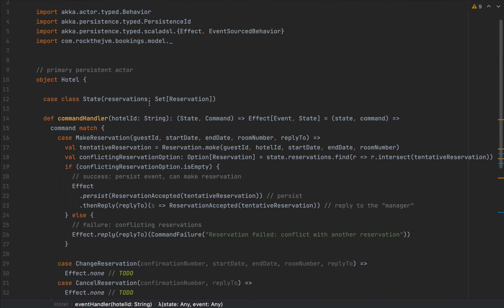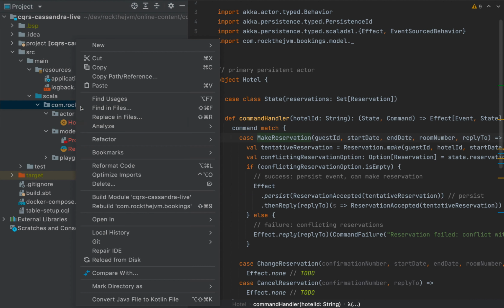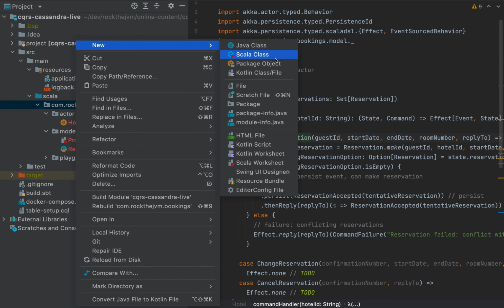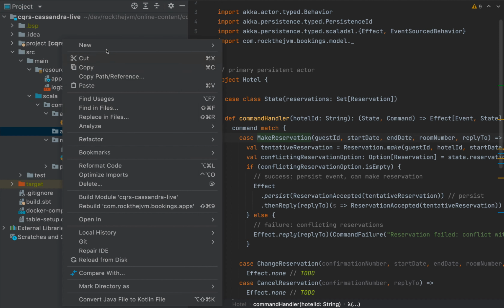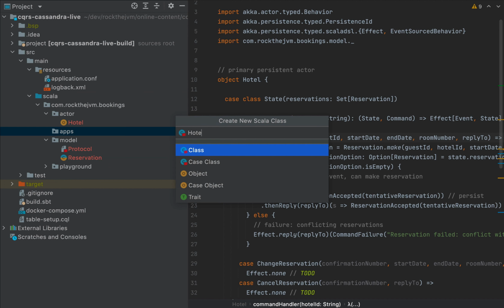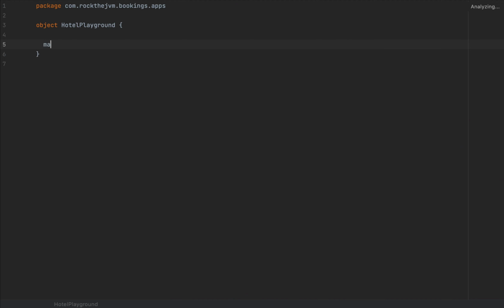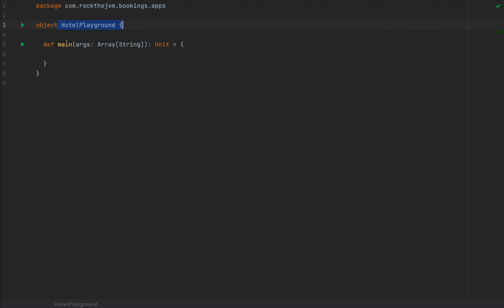Right now, I want to test whether the MakeReservation effect was correctly created. So here under RocktheJVM bookings, I'm going to create an application. So I'm going to have a new package. I'm going to call this apps. And under apps, I'm going to create a, let's call this HotelTest or HotelPlayground or something like that. So HotelPlayground. And I'm going to make it an object because this will have a main method that will turn this HotelPlayground into a standalone runnable application. So this HotelPlayground will have a main function.